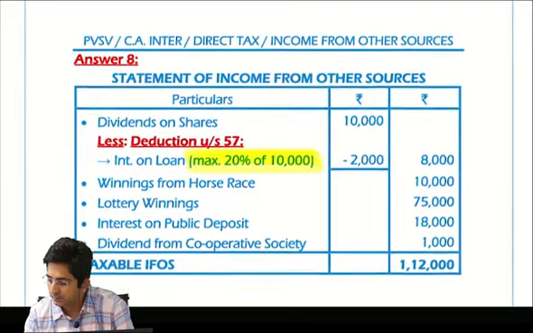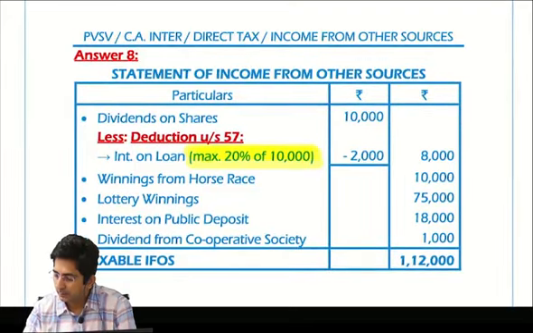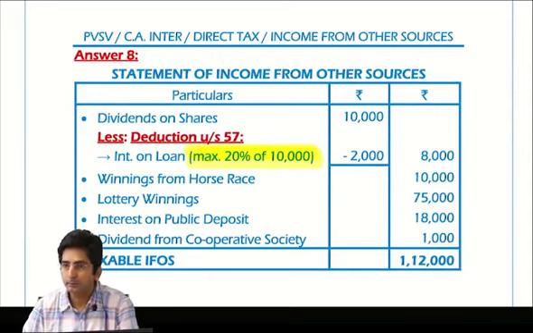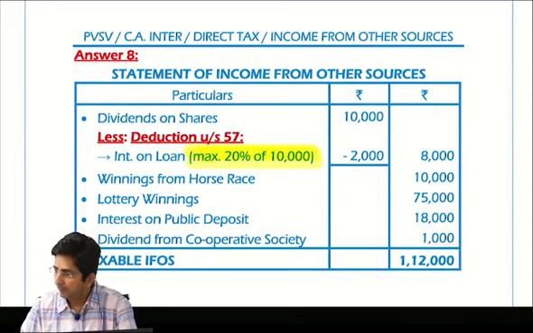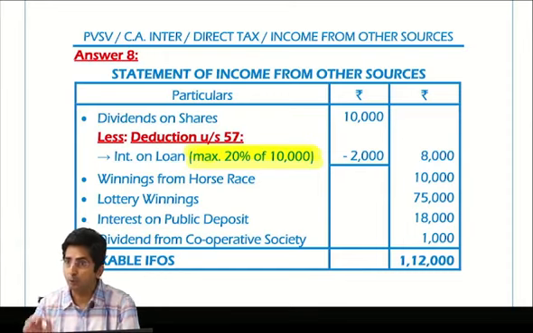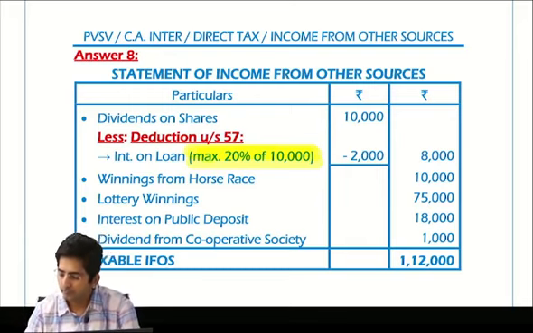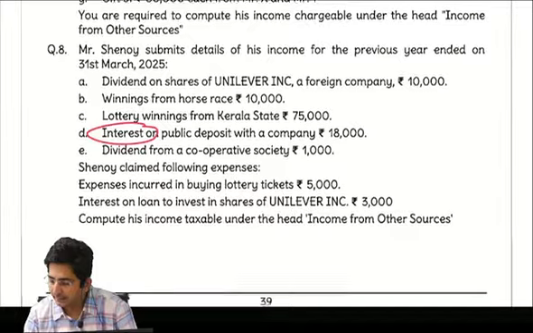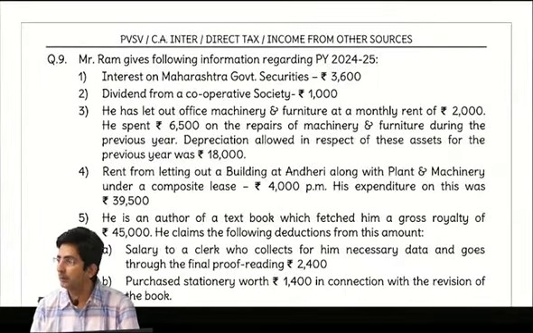So check the answer. These were the items in the statement. Total should be 1,12,000. Getting it? All the questions are normal. Now the last question had some good point, only one good point. But because of that point, many have not done it. Actually, the last question is kind of a master problem.